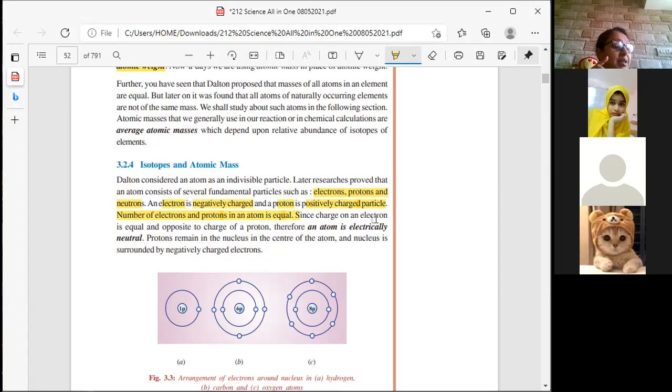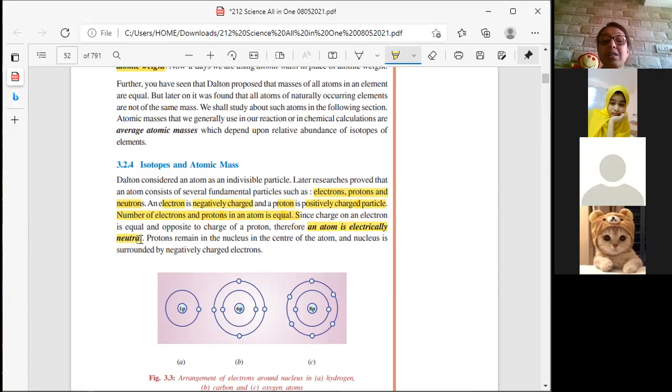And we can say that the number of electrons and protons are going to be equal. And because positive and negative is equal, you call that atom to be electrically neutral, because there is no positive charge, no negative charge. Charge on an electron is equal and opposite to the charge of a proton.